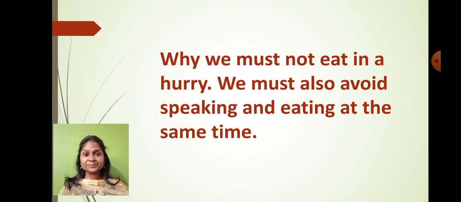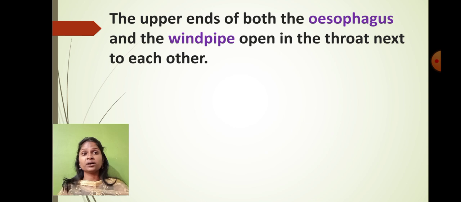Guess what will happen? Yes, suppose we eat in a hurry, most of the time you must have noticed that food material gets choked up inside the throat region. Am I right? So you can see, students, that the upper ends of both the esophagus and the windpipe open in the throat next to each other. That means what? The esophagus is the food pipe which carries the food material, and the trachea is the windpipe which carries the air passage. So the end part of our mouth and the end part of our nose are meeting at one common point in the throat region.